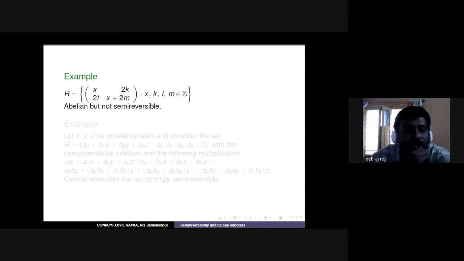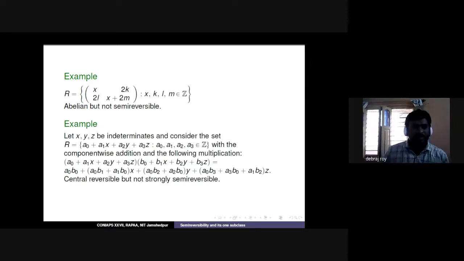And then we get one more example. As we said previously, semi-reversible implies abelian, but the converse is not true. If we take the set of all matrices of this format, whose first and fourth elements have a difference divisible by 2, and the second element of the first row and the first element of the second row are divisible by 2, even numbers, then this ring is an abelian ring, but not semi-reversible.